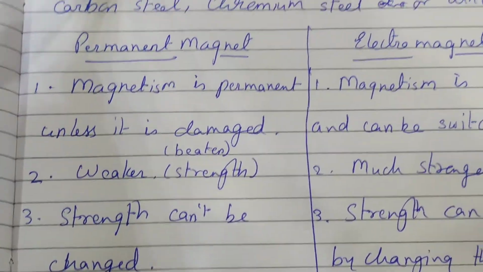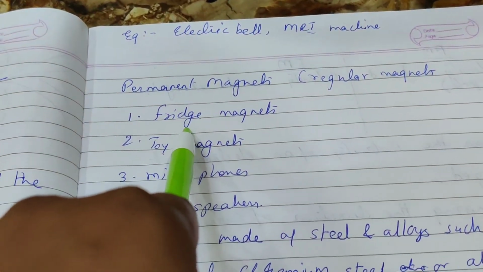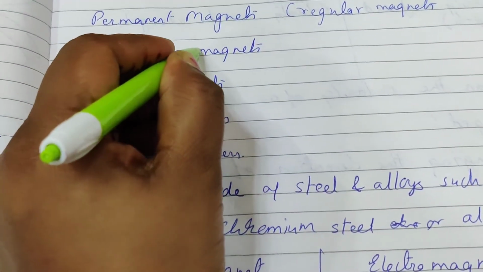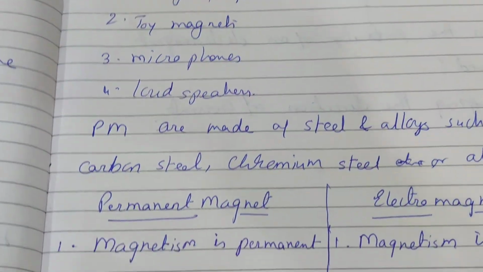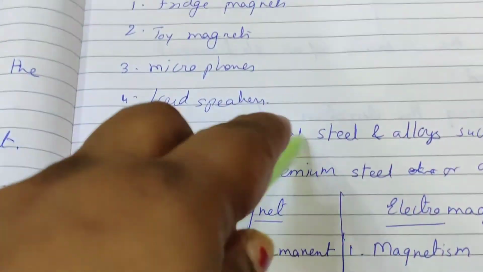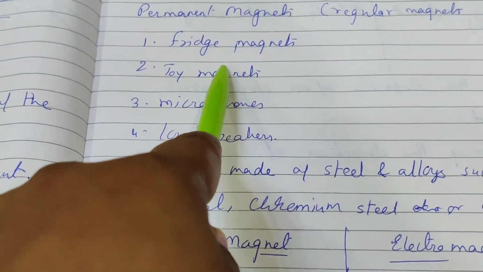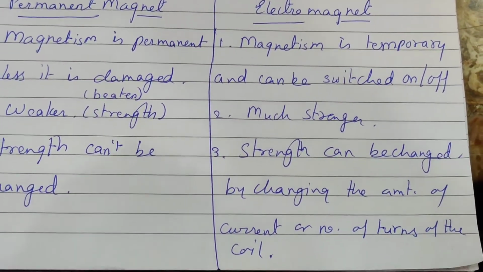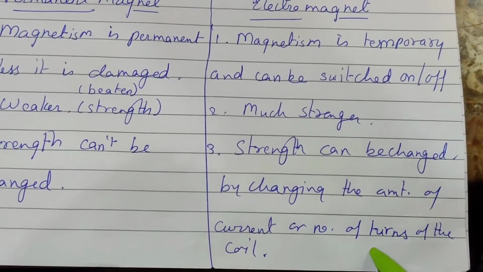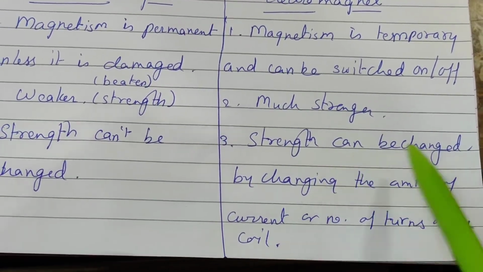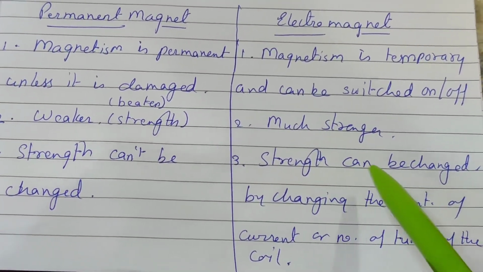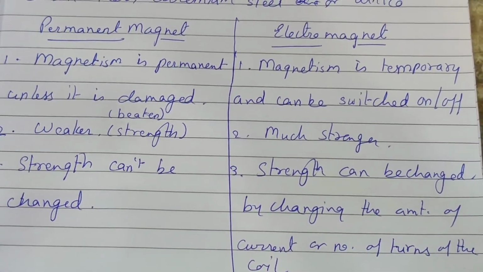If we take the example of a fridge magnet, we can't change the strength of the magnet which we are using in the fridge. But in an electromagnet we can change it by changing the number of turns, or the amount of current. We can change the strength of the electromagnet.